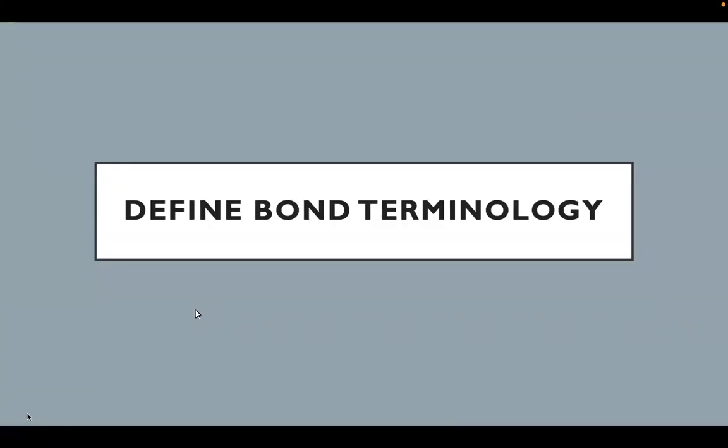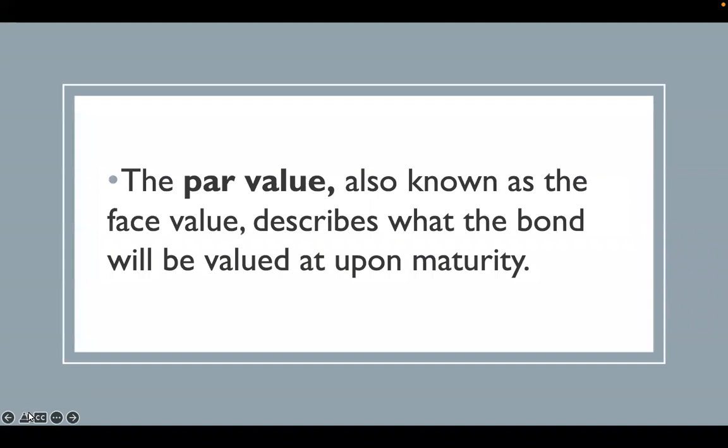Defined bond terminology. So we're just going to talk about the terms that go with bonds. There's quite a few of them. So first, the par value. The par value, sometimes it's also called the face value. So this is what the bond will be valued at upon maturity. So after the time limit of the bond, at the very, very end, the par value is how much it is worth.